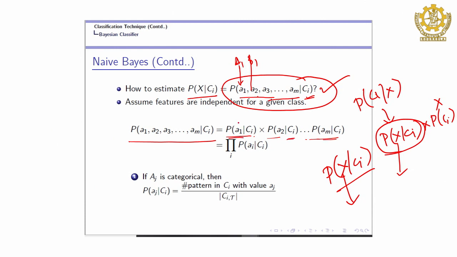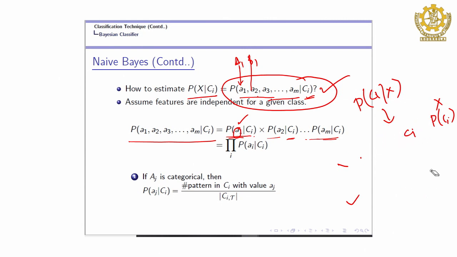Now, this value can be categorical or continuous, as we learned that data can be categorical or continuous. If it is categorical, life is very simple. What is the probability of A1 given C1? Let us say I consider the feature sex, so the values are male and female, and we have some class label here. Then in class label 0, we count how many are male. So we are considering the class label here, and then what is the probability of male in class 0?